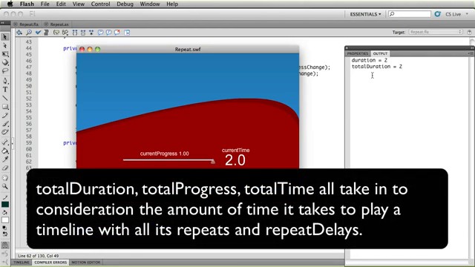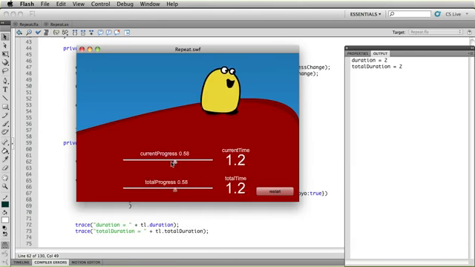And all of these properties have values that are in relationship to the timeline playing in all of its iterations with all of its cumulative delays. We've been using current progress and current time in our TimelineLites, and they're in relationship to one iteration of the timeline playing. If my timeline is going to play twice, well, the total time is going to be more than the current time. And we'll see that in just a second.